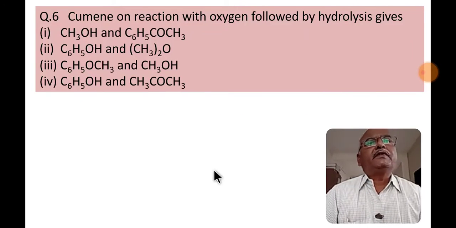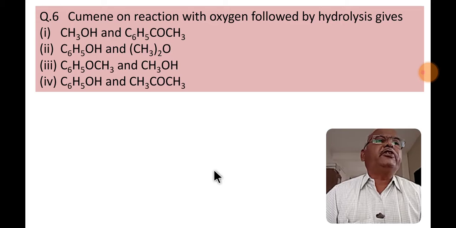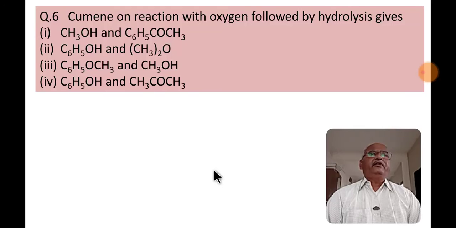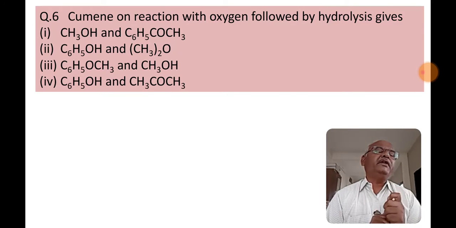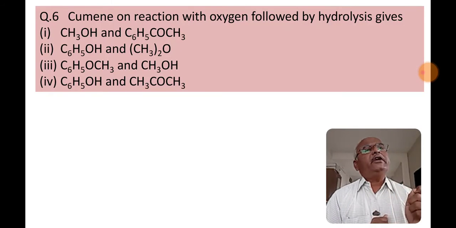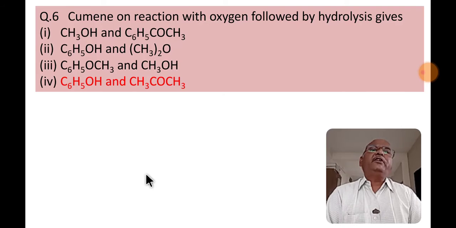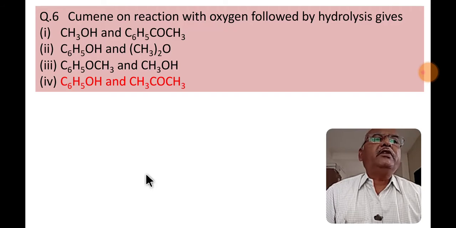Question number 6. Simple question. Cumene on reaction with oxygen followed by hydrolysis gives. This is the method of preparation of phenol from cumene. Cumene is also known as isopropyl benzene or 2-phenylpropane, which on air oxidation and hydrolysis gives phenol and acetone. So the fourth option is the correct option.